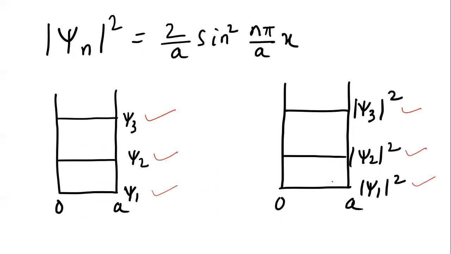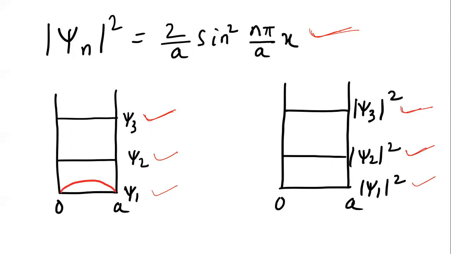So you can see psi 1, then what will happen to psi 1 mod square, psi 2, what will happen to psi 2 mod square, psi 3, and what will happen to psi 3 mod square. You have the generalized function, I mean the probability density, written over here. Probability density gives you the probability of finding the particle in a particular state, per unit volume, or here it is one dimension, so per unit length, right?